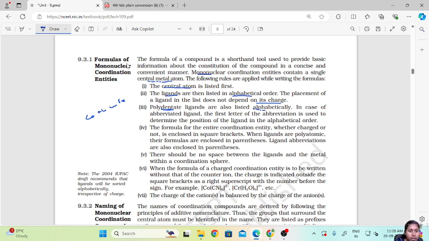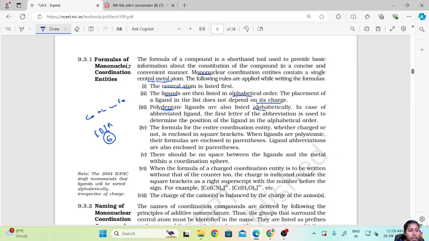Polydentate means there are different binding sites in one molecule. For example, EDTA, right? EDTA is a hexadentate, which means it has 6 sites which can bind to the central metal atom. Now, in case of an abbreviated ligand, the first letter of the abbreviation is used to determine the position of the ligand in the alphabetical order.